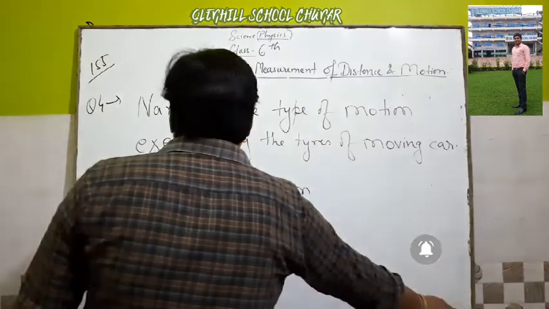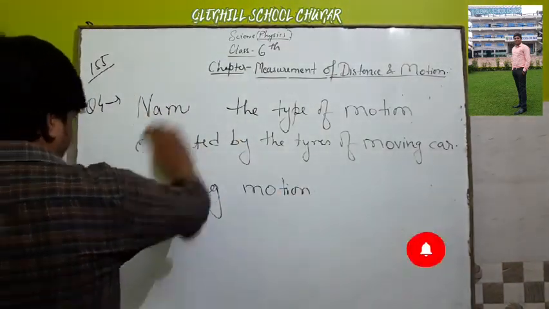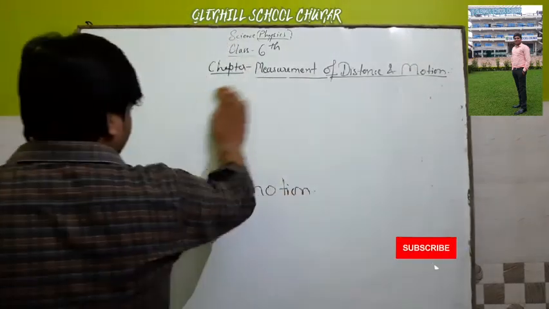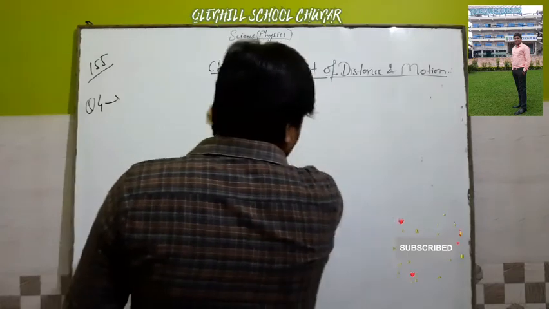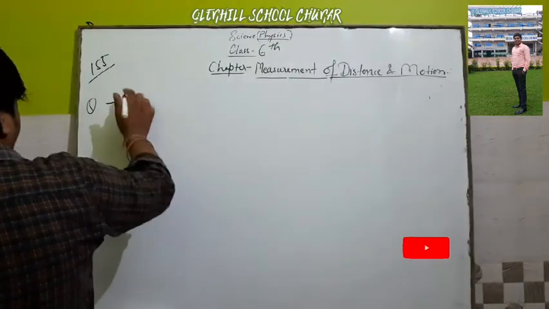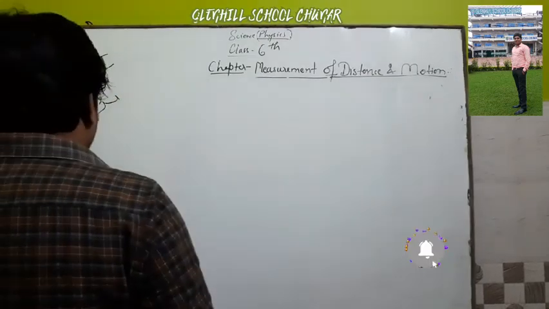Next, question number 5. See question number 5. What is question number 5?